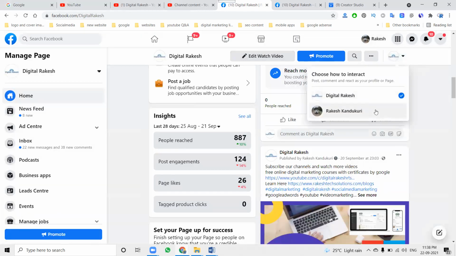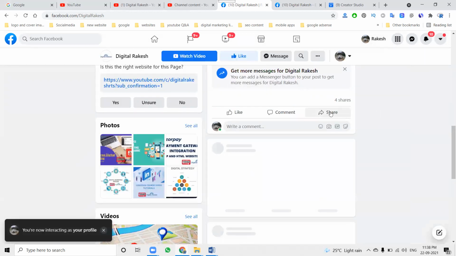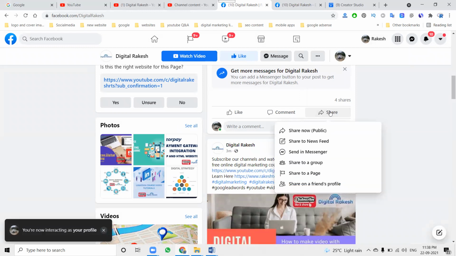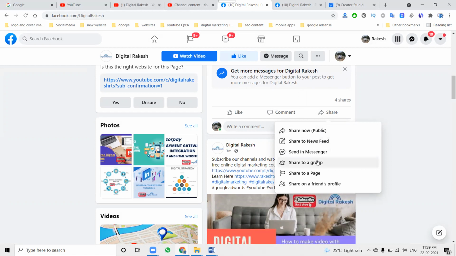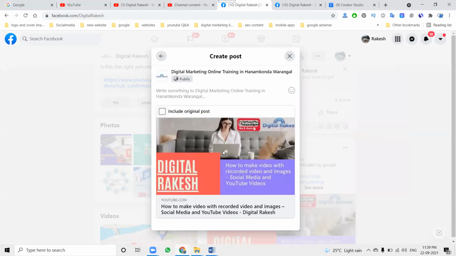If you're selecting it as a profile, there is nothing to worry about. Just click share. It shows a number of options: share to public, news feed, messenger, group, page, and friends' timeline. Share with your page and click this. This option mainly shows that the page is not valid for this particular content.